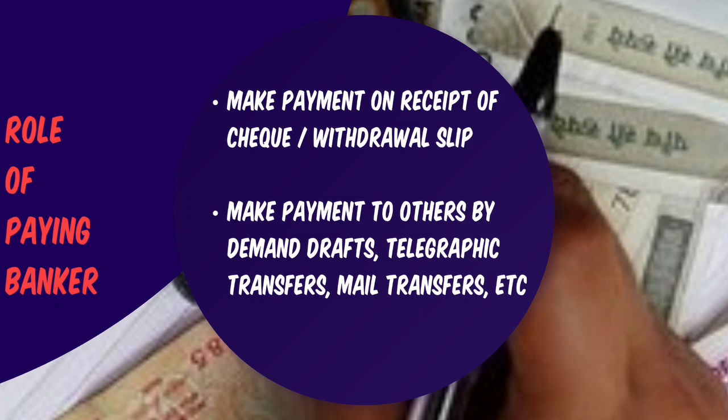Seventh one, where the check is presented after it has become stale, that is, after being in circulation for more than 3 months. Eighth one, when some people have joint account and the instrument has to be signed by all and all the people have not signed. In that case also the bank can dishonor the check. The ninth situation is where the funds in the account of the customer is not applicable to the payment of customer's check. In such case also the bankers can refuse payment.